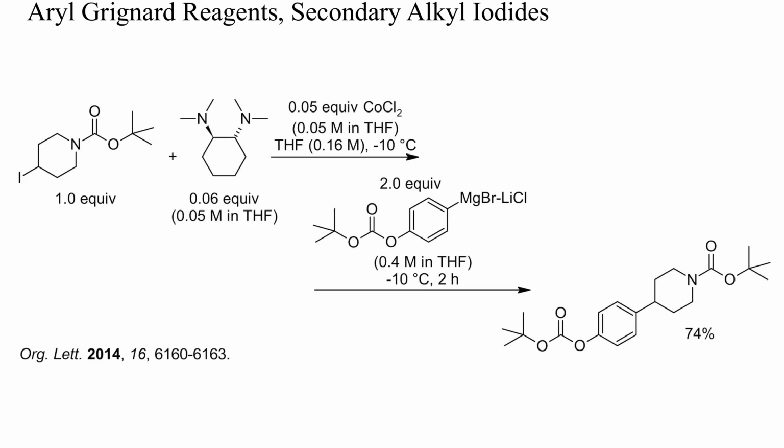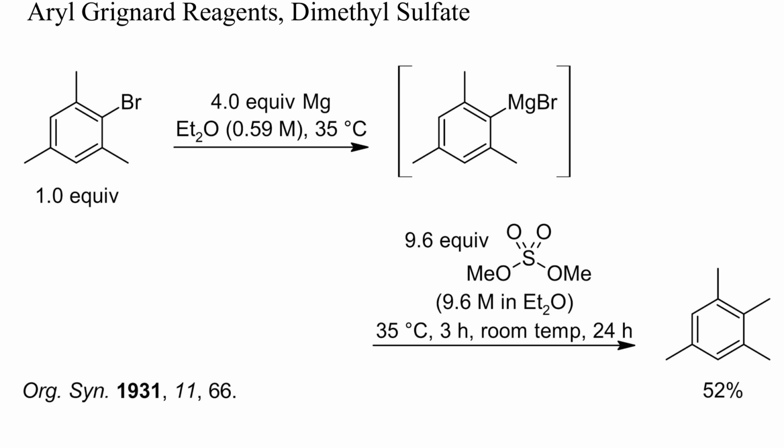As an alternative, such reactions can also be catalyzed by cobalt. Here, a secondary alkyl iodide alkylated an aryl magnesium bromide with 5% of a copper diamine complex as catalyst. The electrophilic methylation of aryl Grignard reagents can be achieved with dimethyl sulfate. No catalysis was required in this case, but the yield was only fair.